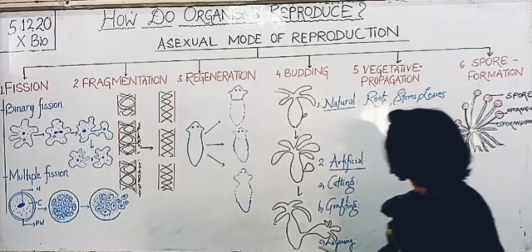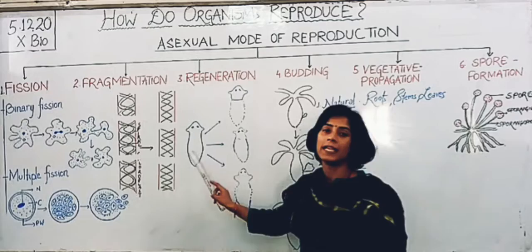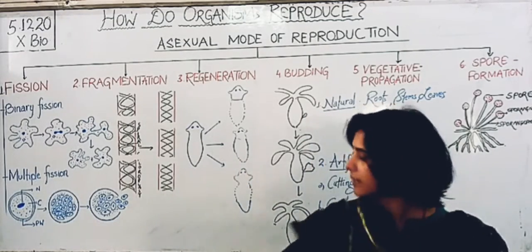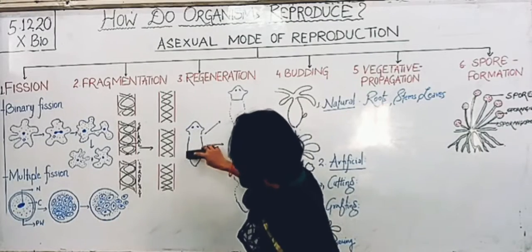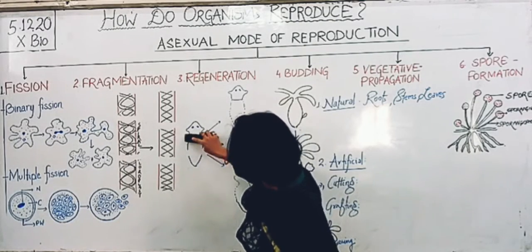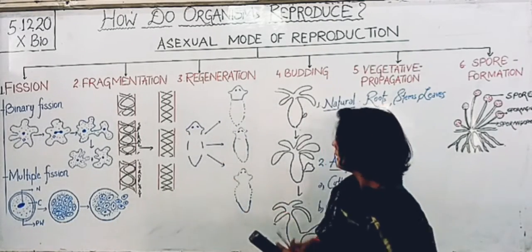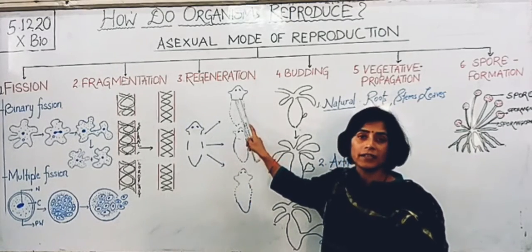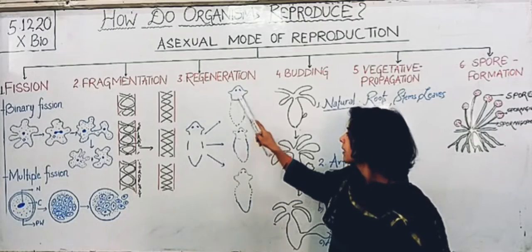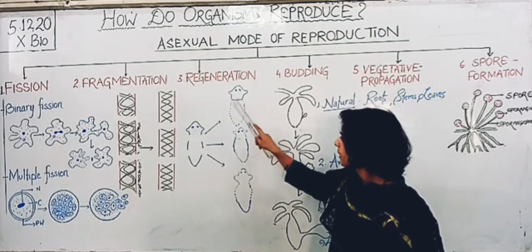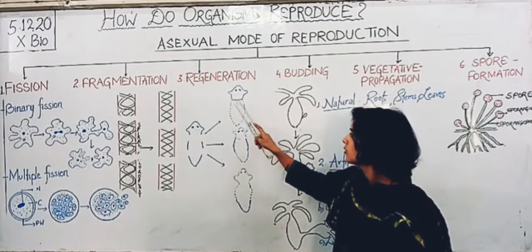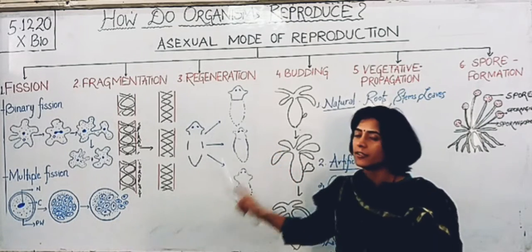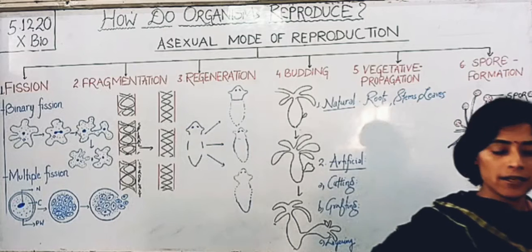As you can see in the diagram, this is planaria. Suppose it gets cut. After getting cut, each part of the planaria has the ability to regenerate and grow into a full-fledged planaria. The dotted portion which I have drawn here shows the regenerated part.